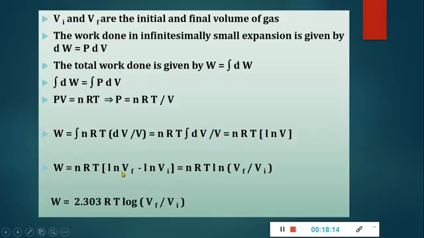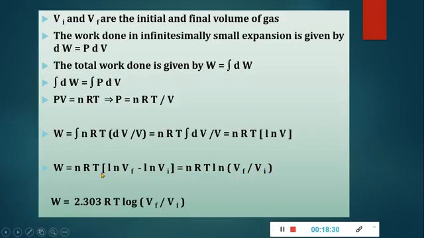So nRT times ln of final limit minus initial limit, so ln of Vf minus ln of Vi. Now ln of A minus ln of B is ln of A by B. So it is nRT ln of Vf upon Vi.